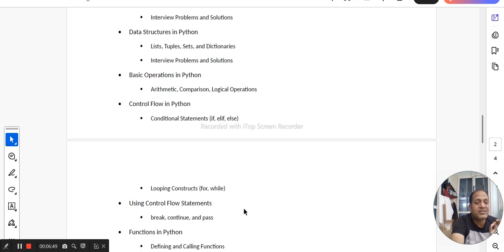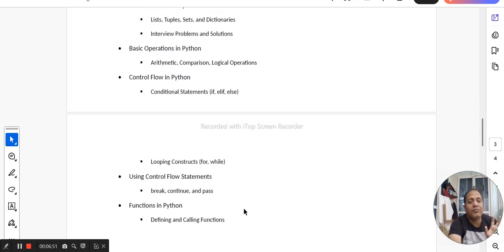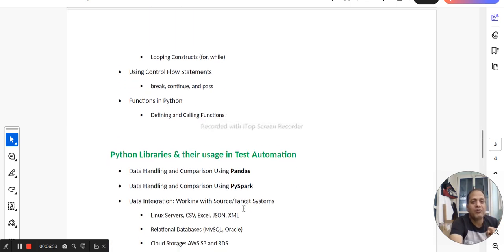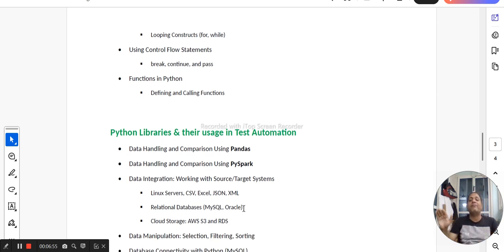I'm not going to touch every single topic, but you can see that these are the topics that we are going to cover. Now, once we are done with the basics of Python, basic to intermediate level, we are going to jump straight onto the Python libraries, and that's where we are going to deep dive into Pandas and PySpark. Why PySpark? Because we need to handle big data as well: unstructured, semi-structured, and structured data, these three types or volumes of data.